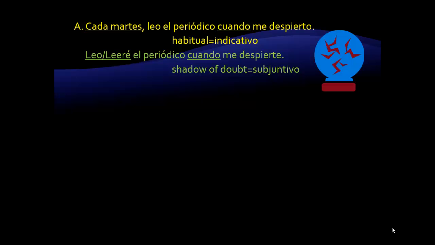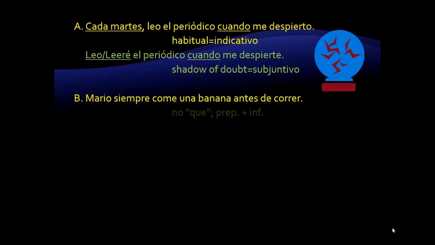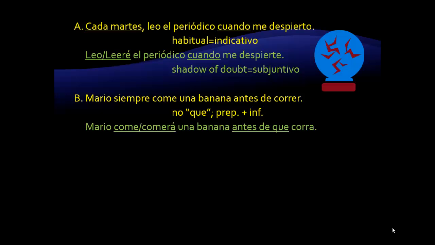Another set of examples. Mario siempre come una banana antes de correr. In this sentence, we notice that there is no que after the antes de. Therefore, we use the infinitive afterwards. However, Mario come o comerá una banana antes de que corra.